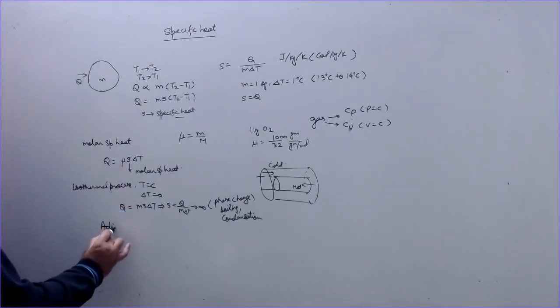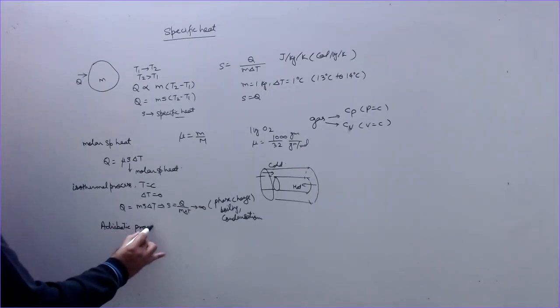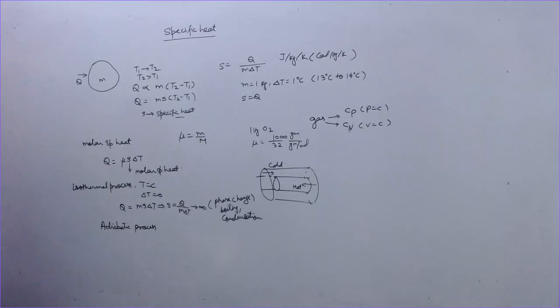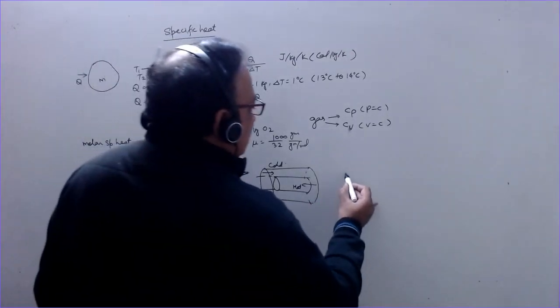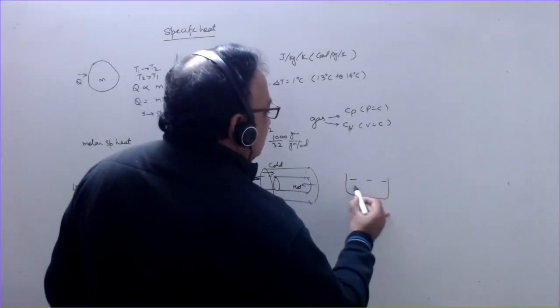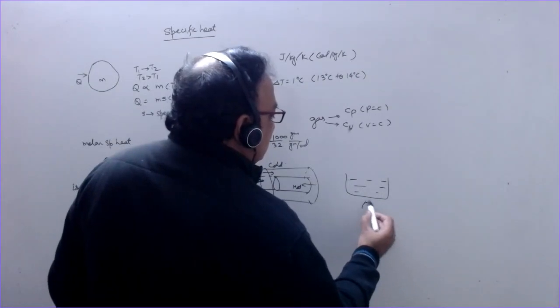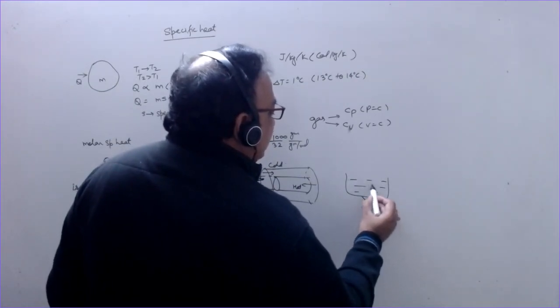During the adiabatic process, and there is one more simple example of this. When we boil water, we are boiling this by heating it.